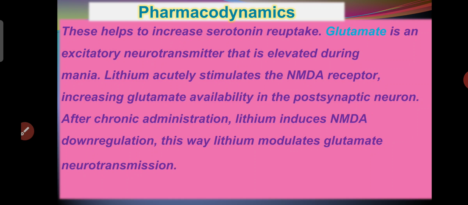NMDA receptor, that means N-methyl D-aspartate receptor, is a receptor that binds glutamate. So if glutamate binds to the NMDA receptor, its availability will decrease. So this is the main mechanism of action of this drug: it decreases the serotonin level and also decreases the glutamate.